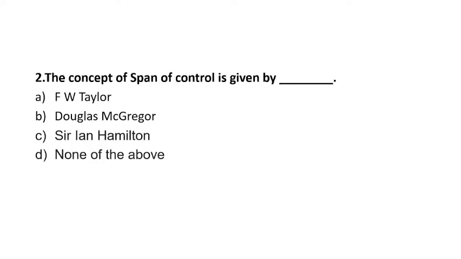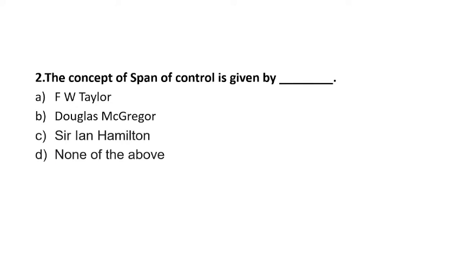Question number 2. The concept of span of control is given by F.W. Taylor, Douglas McGregor, Sir Lal Hamilton and none of the above. स्पैन ऑफ कंट्रोल का कंसेप्ट किसने दिया है, ये आपको बताना है. Such type of question can be asked in the UGC NET, so you should be aware about it.